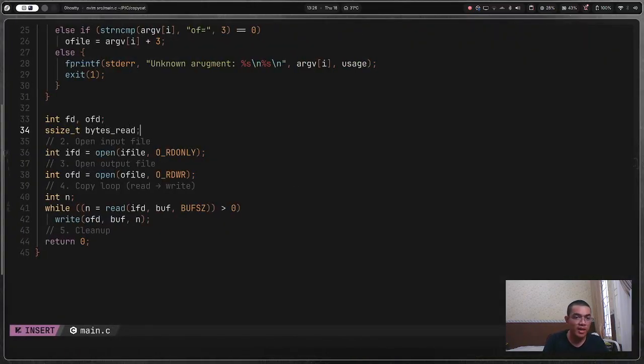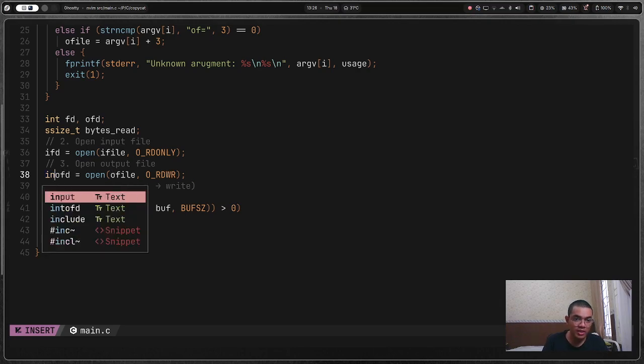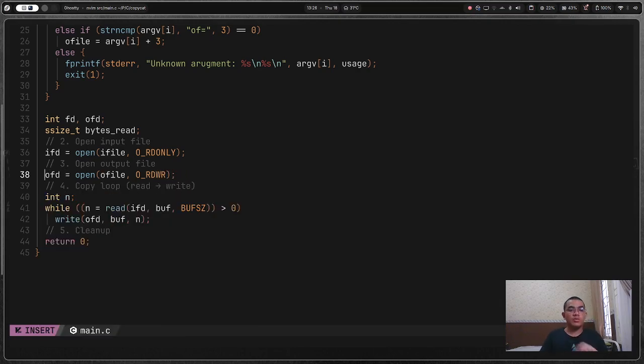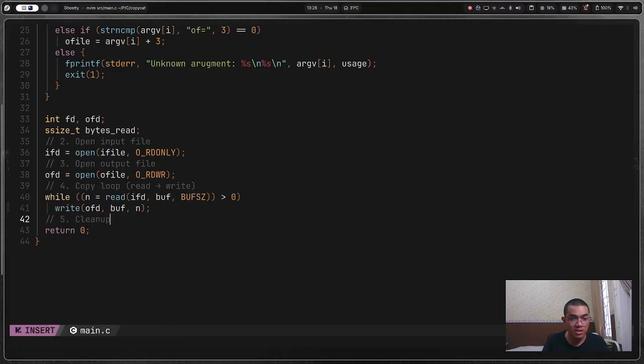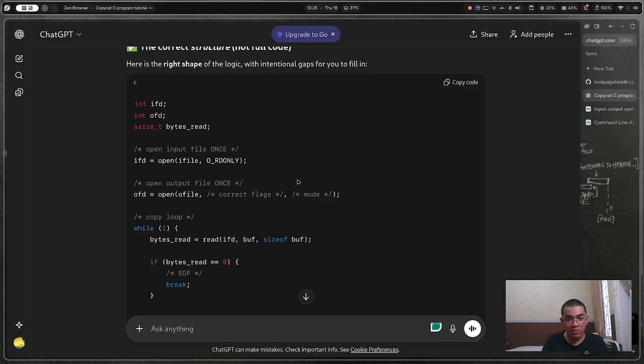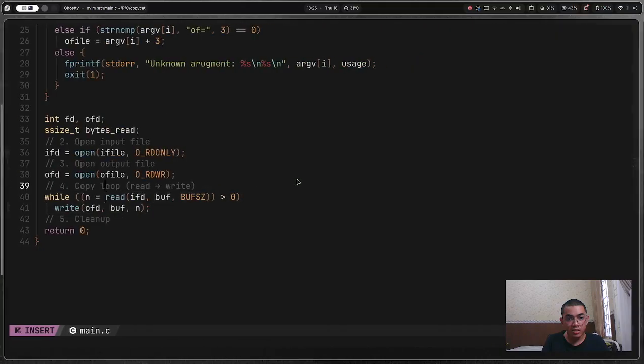It's called bytes read, people. Then do this. I love it when things just compile even though I don't want it to compile like that. And then here I will just remove n. So n doesn't exist. What exists? Nothing exists.